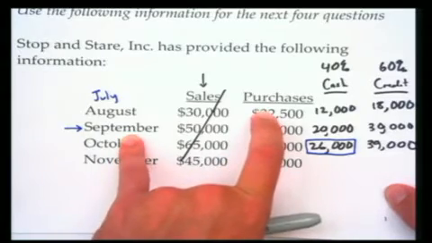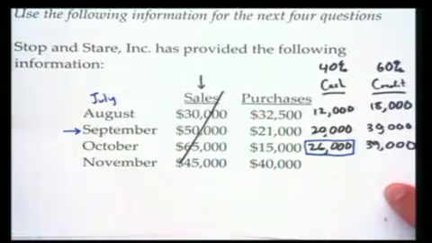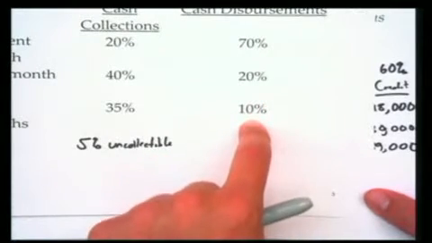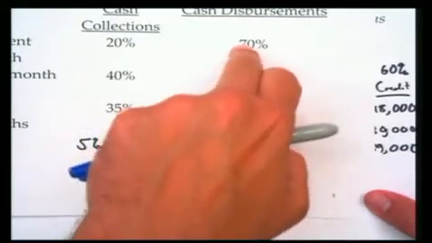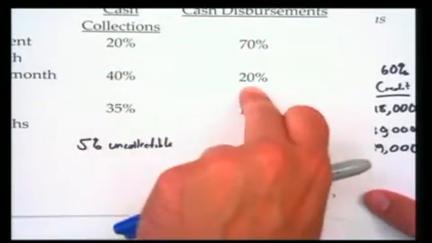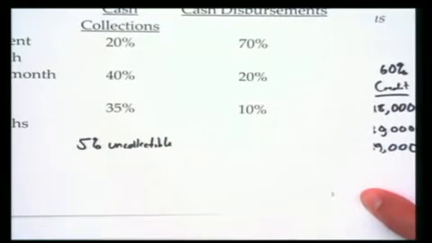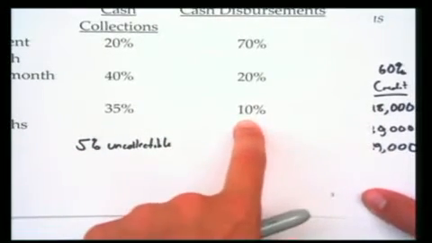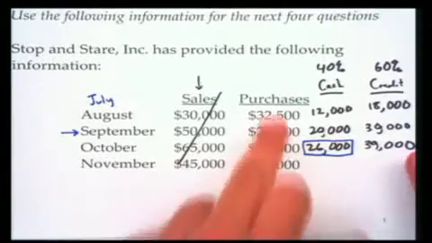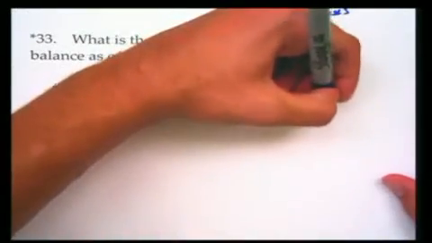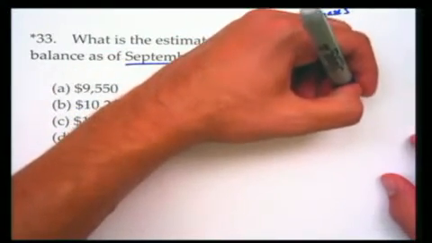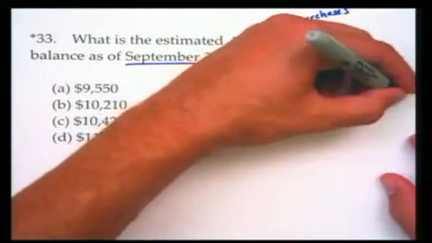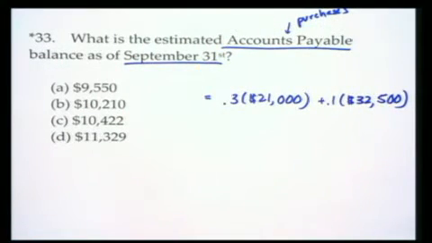Makes sense? And then, if we'll notice, we still only have what? 10% left to disperse. Do we all see that? So once again, trace it back and then move it forward. 70% was already paid immediately. Throughout September, we paid the next 20%. Now that it is September 31st, we still have a payable balance of 10% of August's purchases, which is 10% of $32,500.